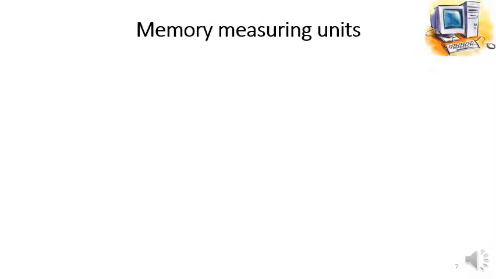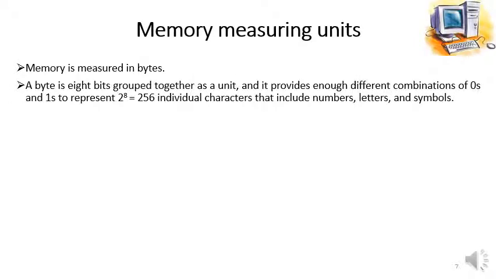Now measuring units, memory measuring units, that is how we can measure the memory. Memory is measured in bytes. Most of the time we measure our computer's memory in terms of bytes. A byte is 8 bits grouped together as a unit, and it provides enough different combinations of zeros and ones to represent 2 raised to power 8, means it can represent 256 individual characters that include numbers, letters and symbols.